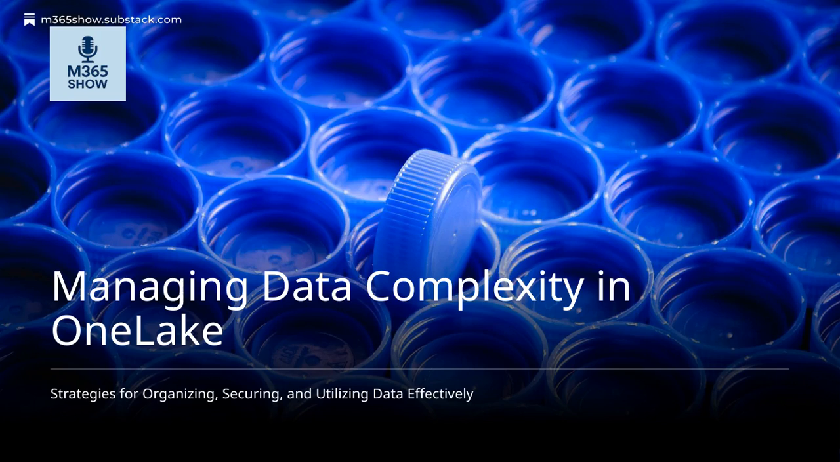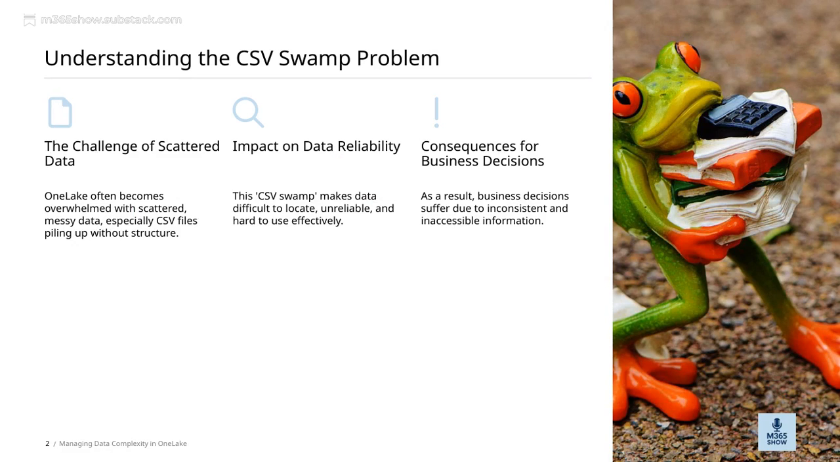Let's get started. Understanding the CSV swamp problem is crucial because it directly impacts how effectively we can manage our data in one lake. When data becomes cluttered and unorganized, it creates a real challenge, not just for data teams, but for the entire business. This slide highlights that, as a result, business decisions suffer due to inconsistent and inaccessible information. If the data isn't reliable or easy to find, making timely, informed decisions becomes much harder.